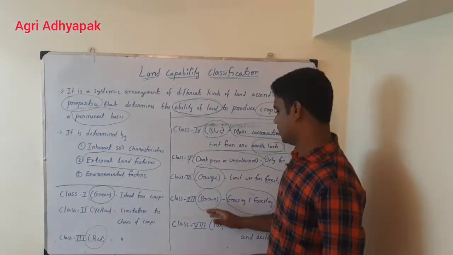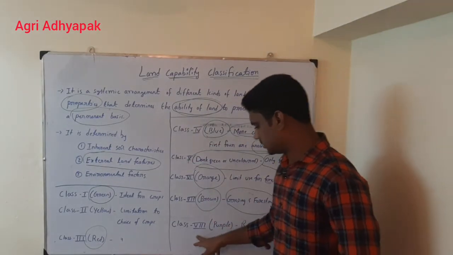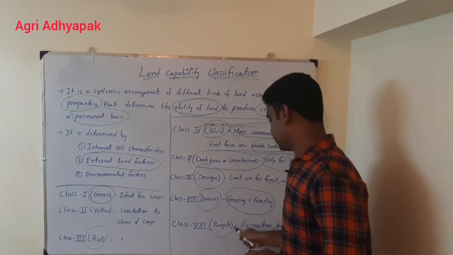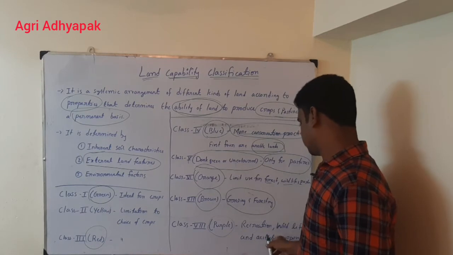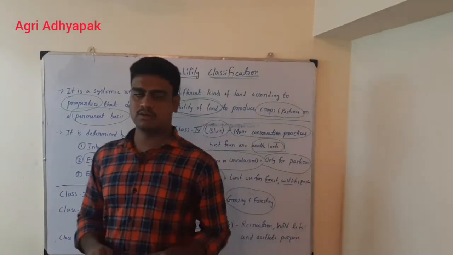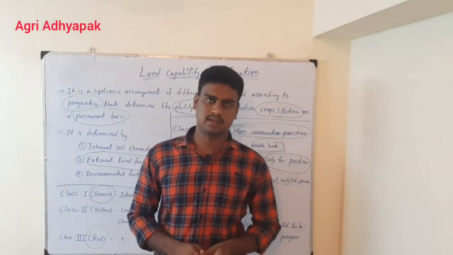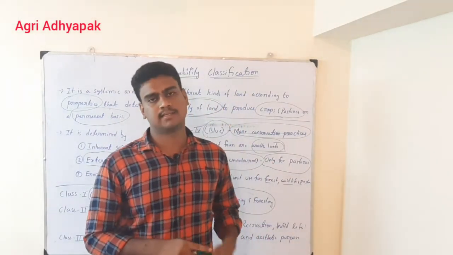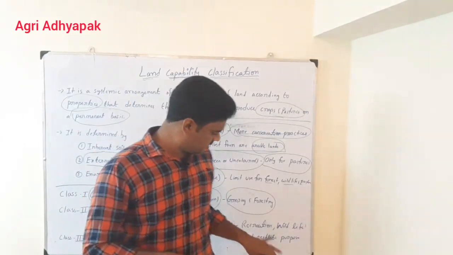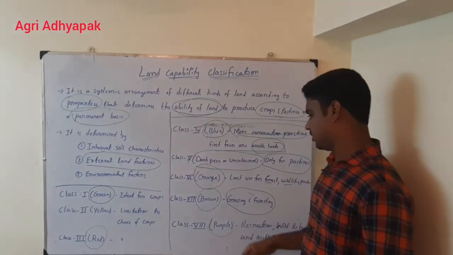That's why they have mentioned different classes. The last one, class 8, is mentioned with the color purple. It can only be used for recreation, wildlife and aesthetic purposes. Even in class 8 we cannot go for pasture, only for aesthetic, recreational purposes or wildlife. Even forest we cannot go for in class 8.